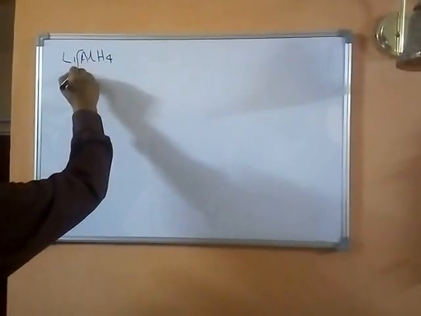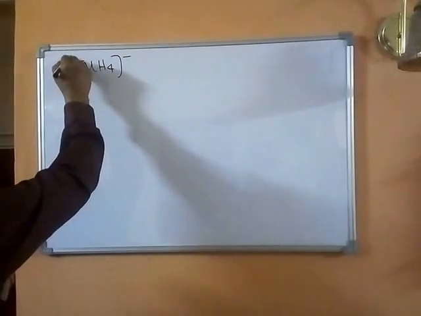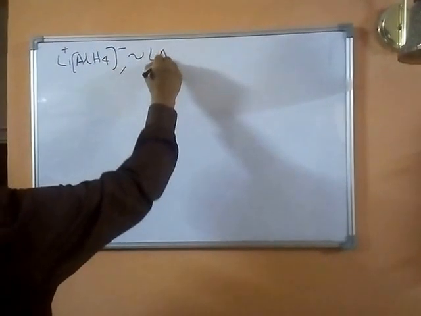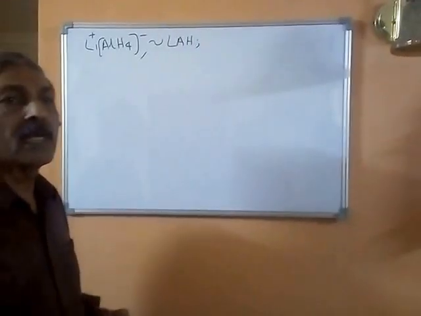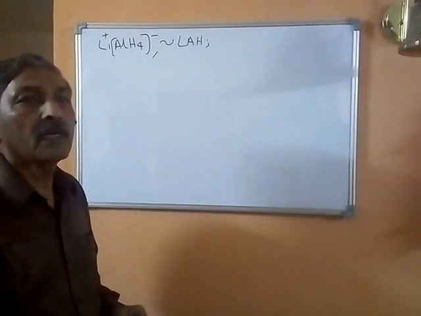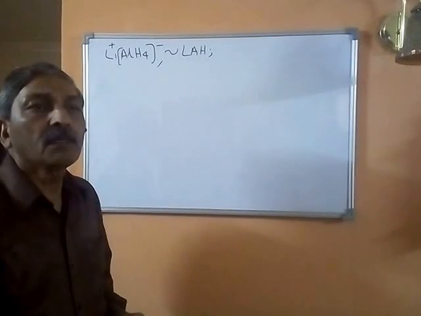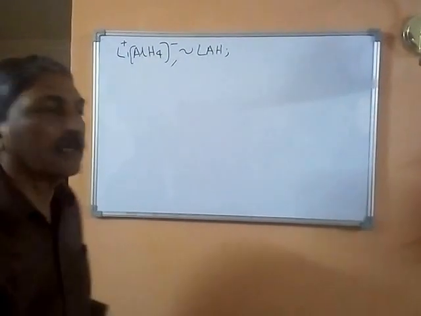and it could be written or represented as AlH4 minus Li plus. It is also abbreviated as LAH. It is a highly reactive reagent, and therefore the reactions are carried out under ether conditions. Now let's take up a few examples of the reduction reactions of lithium aluminum hydride.